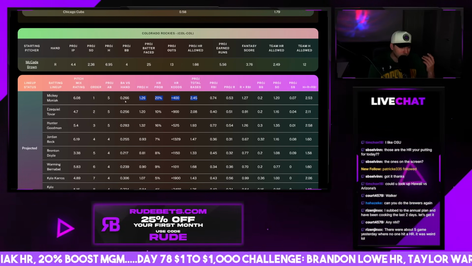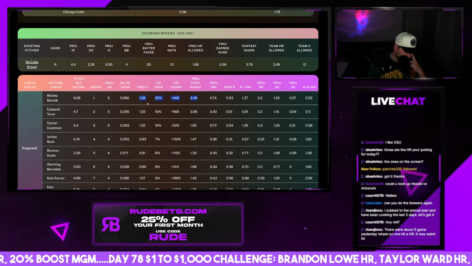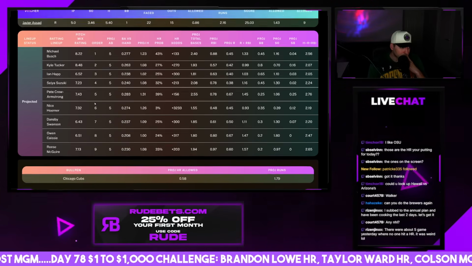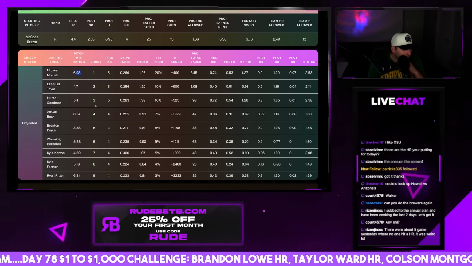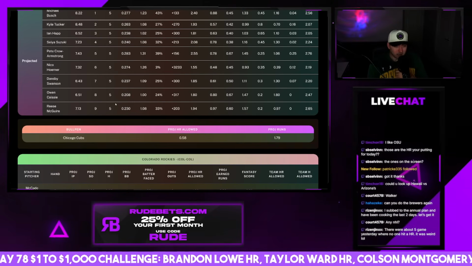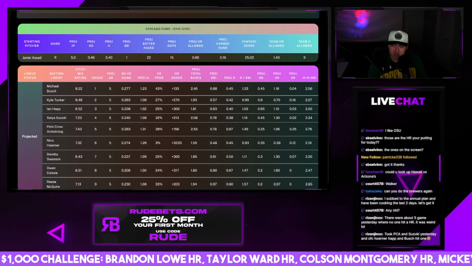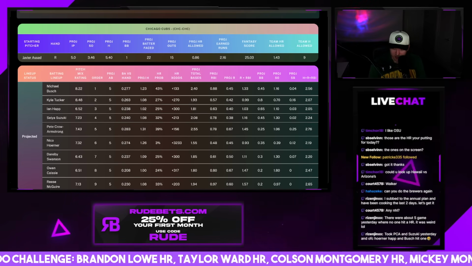On the other side, Moniak is really the only one I'd like today. I think he's got really good value there and a good pitch mix against Javier Assad. Yeah, Cubbies. And if you don't want to take their home runs, you could spam a same game parlay with hits, runs, and RBIs in this one.